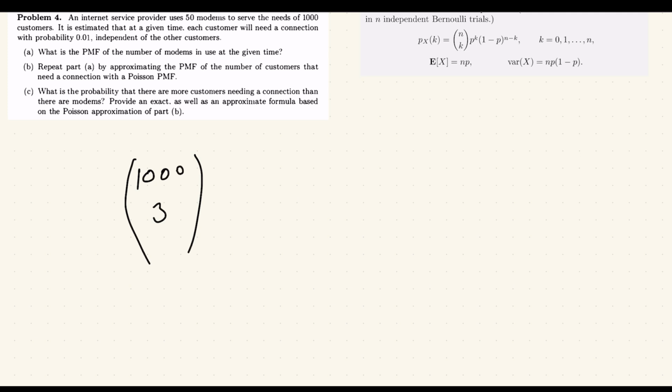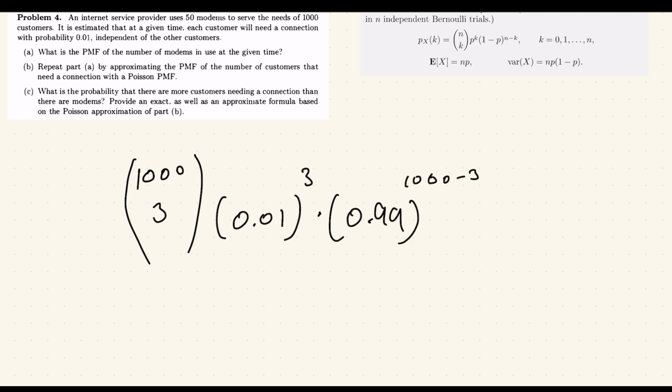Here we will be modeling success as the probability of them needing a connection, to the power of k, which will be 3, times the probability of them not needing a modem, to the power of 1,000 minus 3, which becomes 997. So this is the probability that 3 customers need a modem.